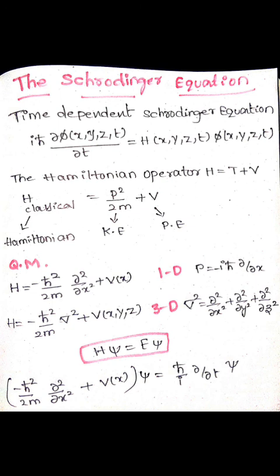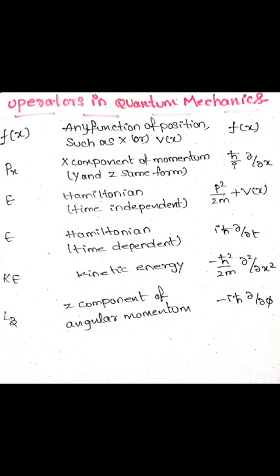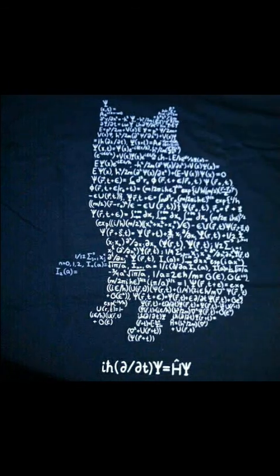This is the Schrodinger equation. The picture shows the Schrodinger equation, i h cut dou by dou t psi equals H psi. In this equation, we put the energy operator, and it is a time dependent equation.